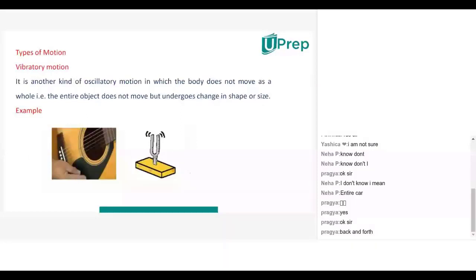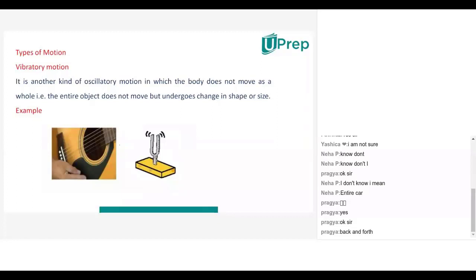And in oscillatory motion, one more type of motion will be there, which is called vibratory motion. And what is vibratory motion? Let us learn about it. It is another kind of oscillatory motion in which the body does not move as a whole. That means the entire body will not move. Only some part of the body will move up and down or to and fro. One example is there here. What is this example? Maybe a violin is there.